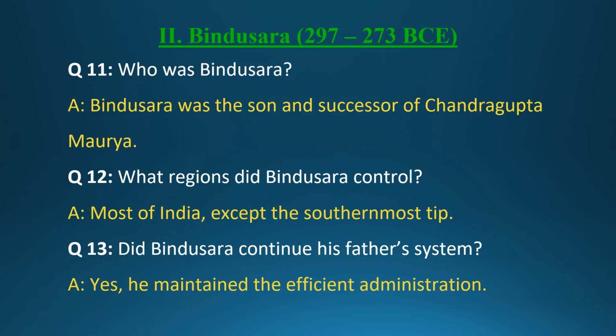Section 2. Bindusara, 297 to 273 BCE. Question 11. Who was Bindusara? Answer. Bindusara was the son and successor of Chandragupta Maurya. Question 12. What regions did Bindusara control? Answer. Most of India, except the southernmost tip. Question 13. Did Bindusara continue his father's system? Answer. Yes, he maintained the efficient administration.